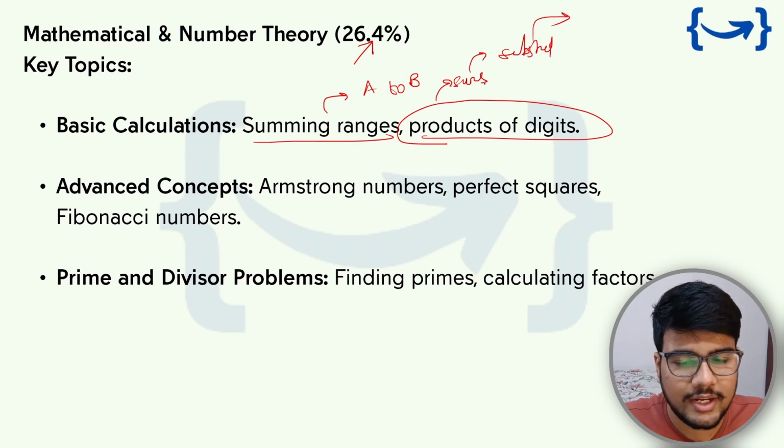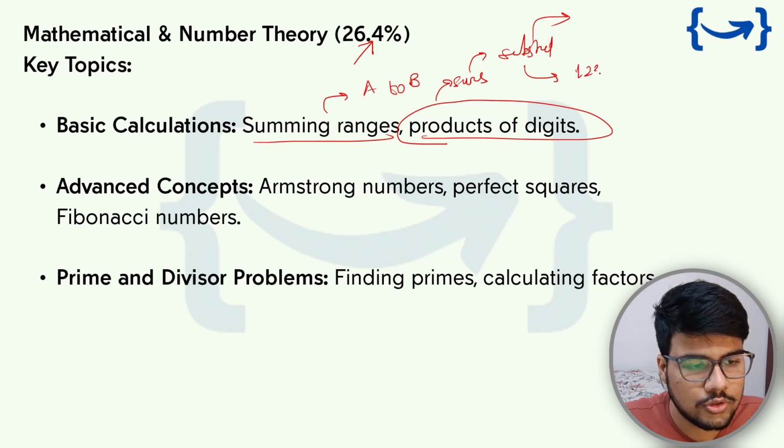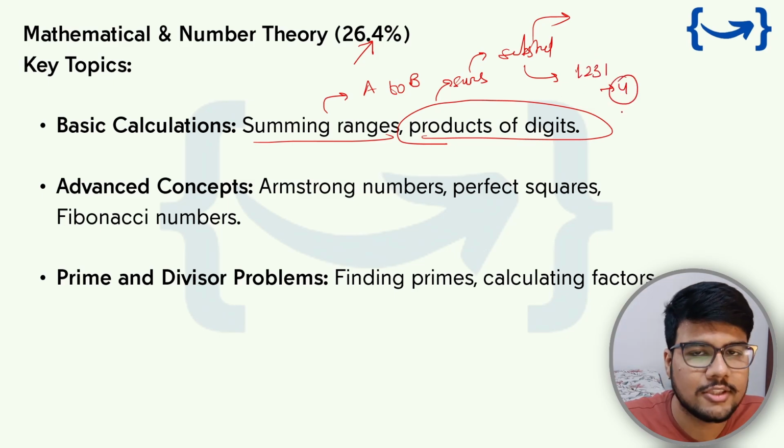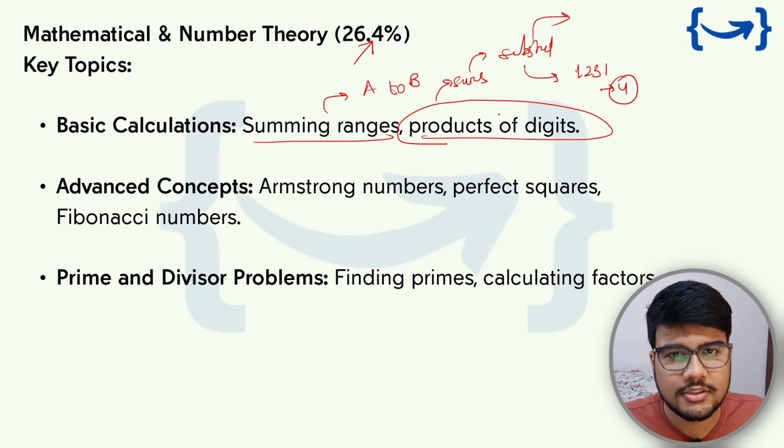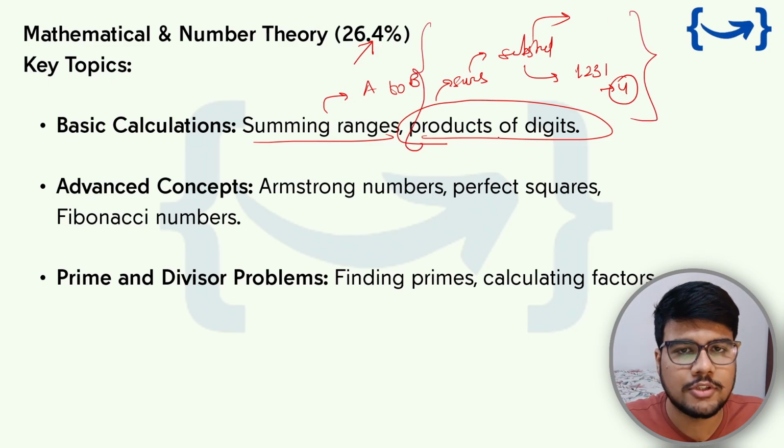any type of question that you can expect totally, or length of digits, which means let's say you have 1, 2, 3, 1, you need to return it as 4 because the length is 4. If you know how to solve these types of problems, I guess you know the pattern. Only one pattern is there: just using a while loop, you can solve every sub-pattern of this particular question.